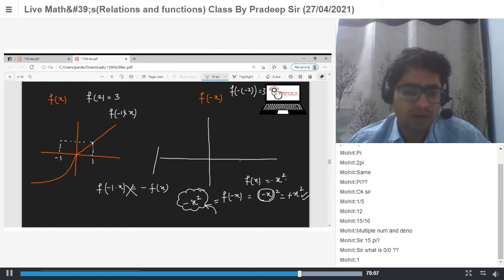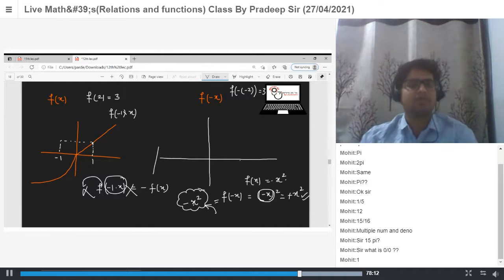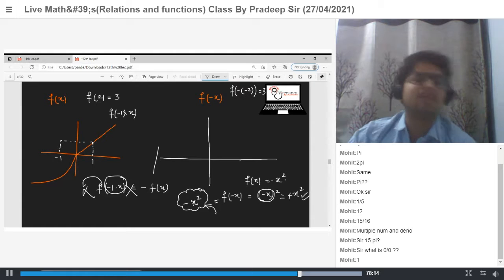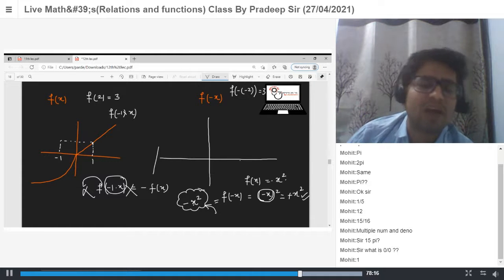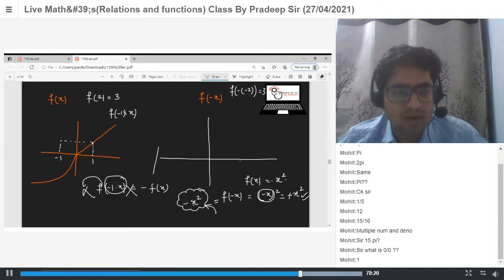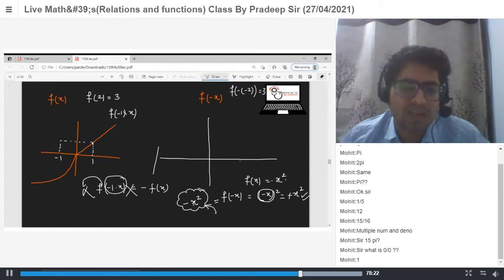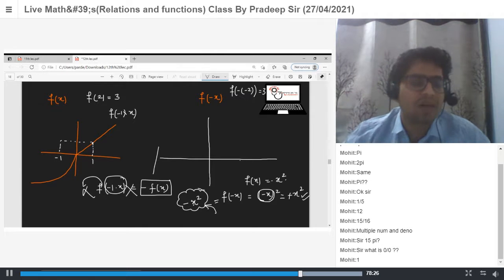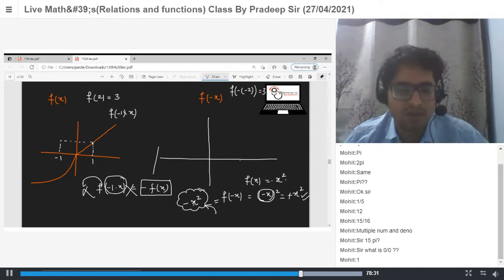You cannot take minus 1 as common here. F of minus x means value of function at minus x. And minus f x means you have to multiply value f x with minus 1. So both are different.